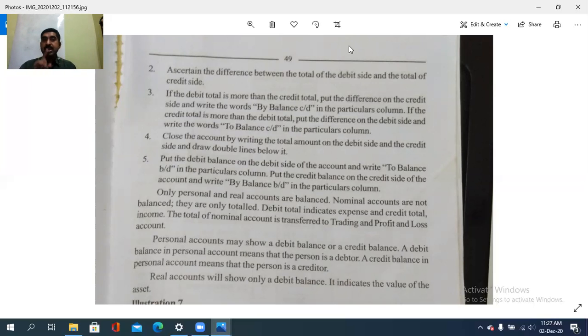So we saw today what is a ledger, what are the three types of ledger, what are the differences between a ledger and a journal, what is posting, what is balancing, and the format of the ledger. So please have a look at today's class, and after the class I will share with you the problems with regard to the journal entries.